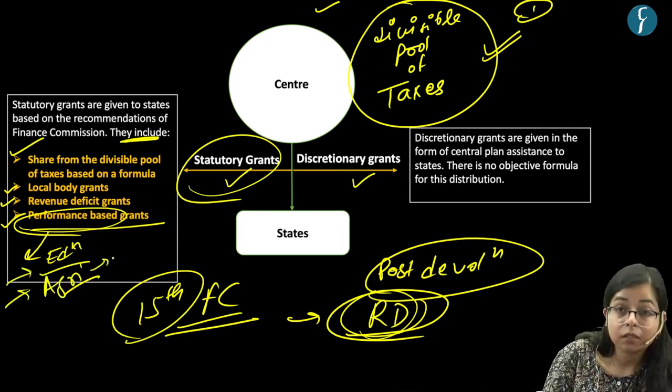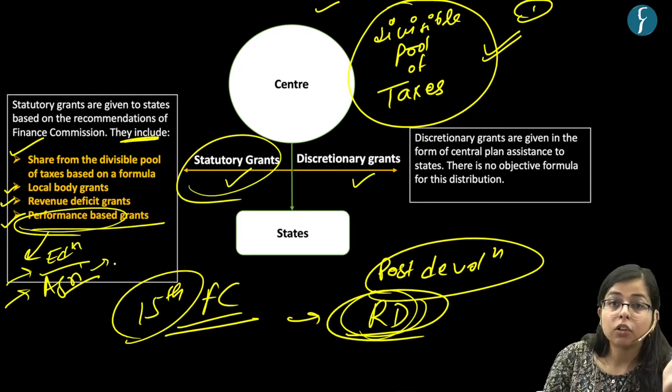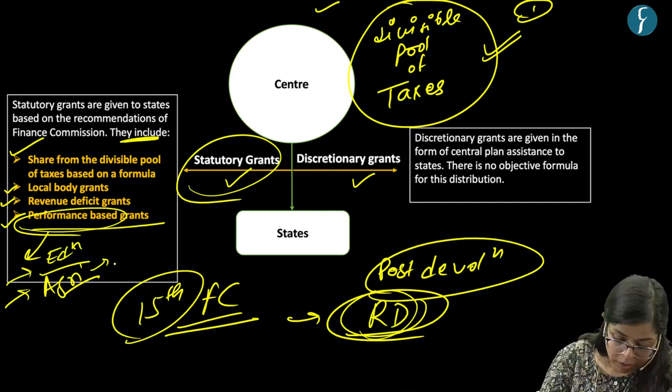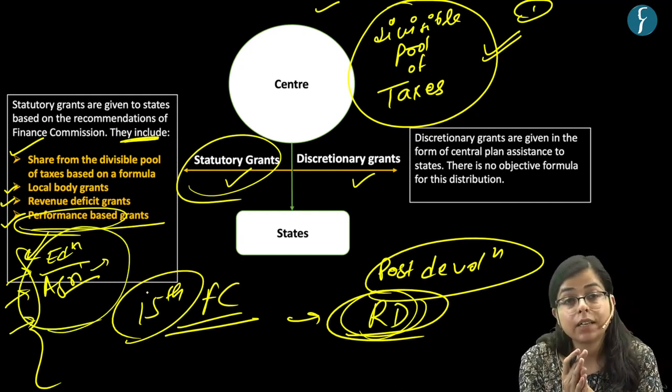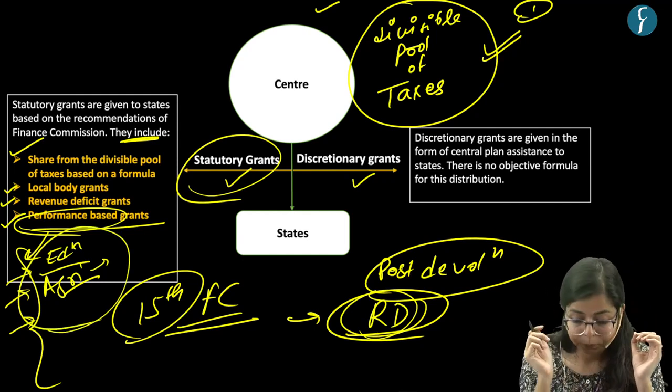Say, for example, the implementation of land leasing laws and contract farming laws, that is, how efficient the implementation of these laws is. And there are other factors also. Based on the performance of these states, there are certain kinds of grants, right?